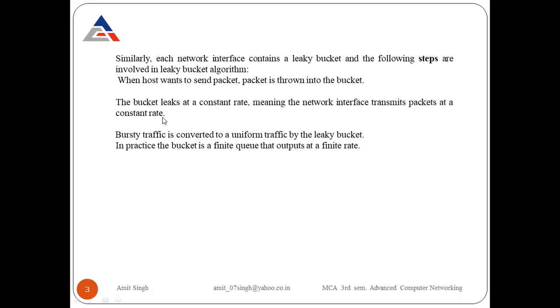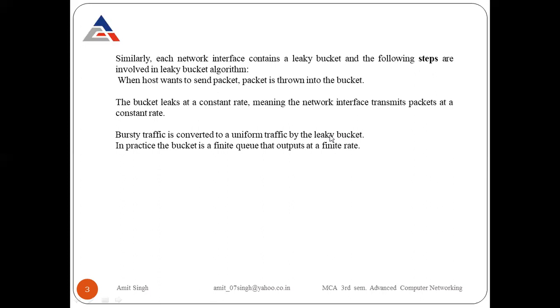For example, suppose at the bottom of that bucket, a single packet is removed from that hole every second. After 1 second, one packet is removed from that particular hole. After 10 seconds, 10 packets are removed. That's why the rate is constant at that bottom side. The bursty traffic is converted to uniform traffic by the leaky bucket. Now, how is the bursty traffic converted to the uniform traffic rate with the help of this leaky bucket?